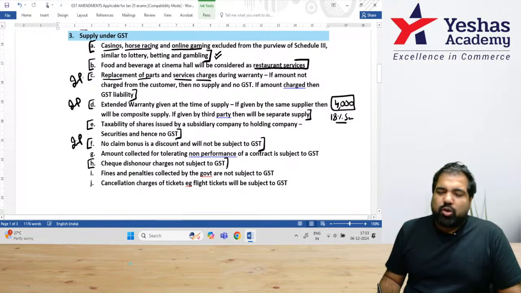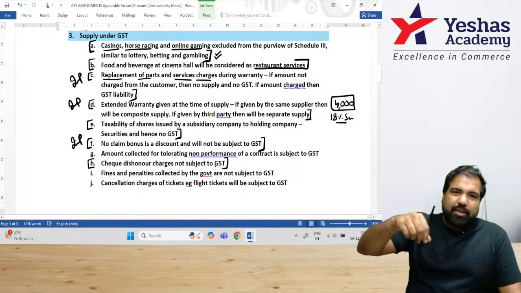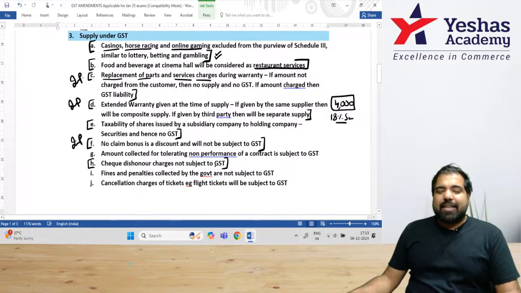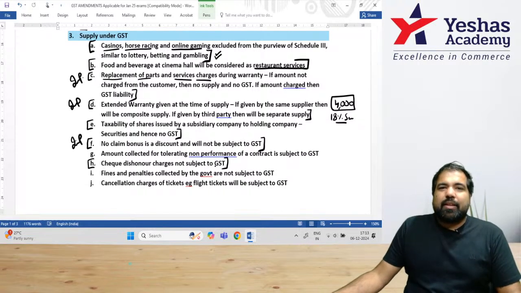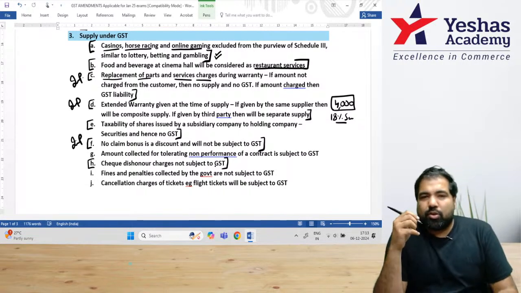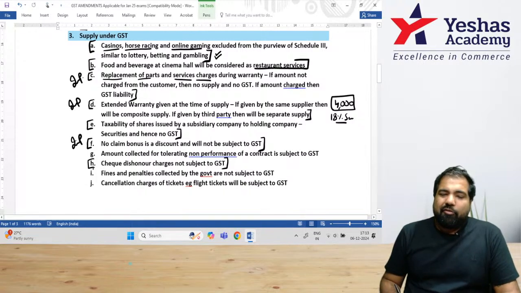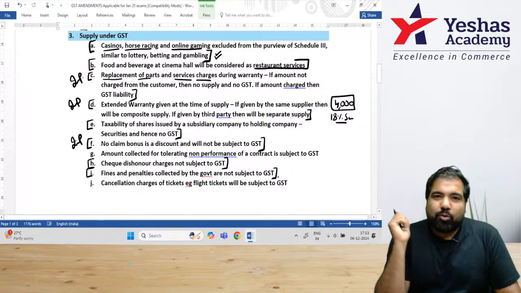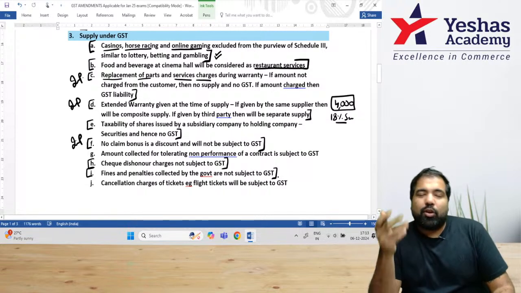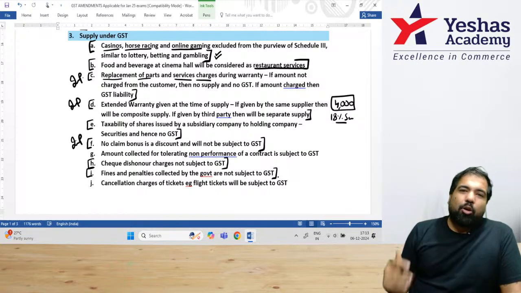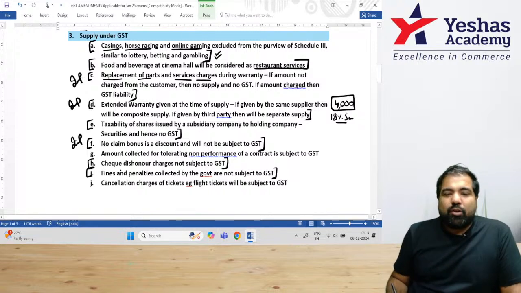HDFC Bank, your check got dishonored, guys. You know that typical thing which bounces. In that case, if the check bounces, then there is a check bounce charge or check dishonor charge. On that, there is no GST because it's like a penalty. Fines and penalties collected by the government. Example, guys, you were on the bike, no helmet. In fact, there were three of y'all, none of y'all have a helmet, and the cop caught you and he charged you money. Even on those penalties, guys, there is no GST.